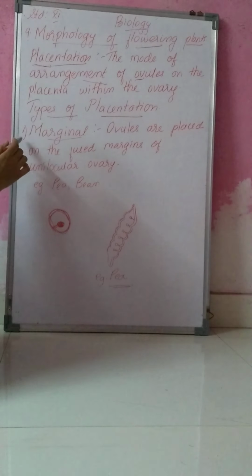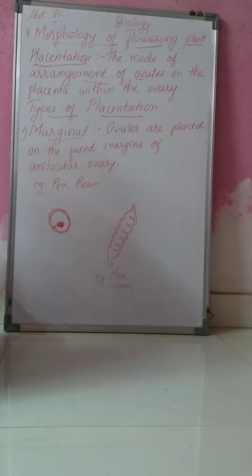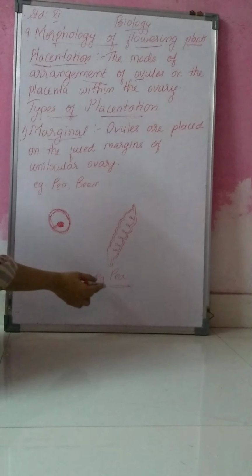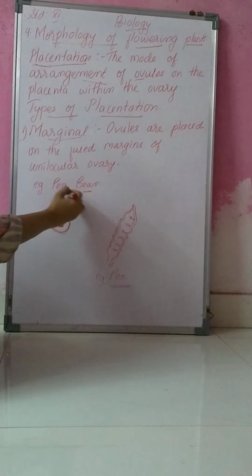So first is marginal placentation. As the name says, margin, the placentation is on the margin. Example is pea or bean.